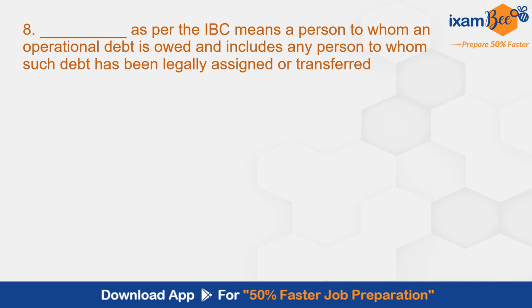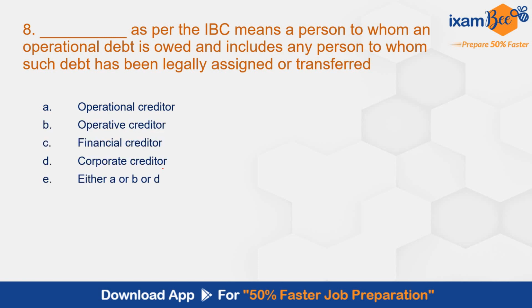Question 8. Dash as per the IBC means a person to whom an operational debt is owed and includes any person to whom such debt has been legally assigned or transferred. This is operational creditor, operative creditor, financial creditor, corporate creditor, either A or B or D. Correct answer here is A, operational creditor. Operational creditor as per IBC means a person to whom an operational debt is owed and includes any person to whom such debt has been legally assigned or transferred. This is as per section 5 of IBC.